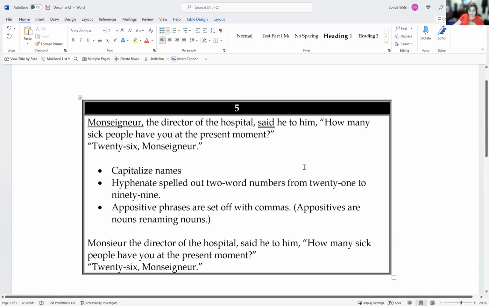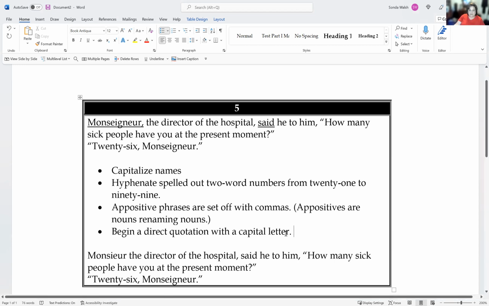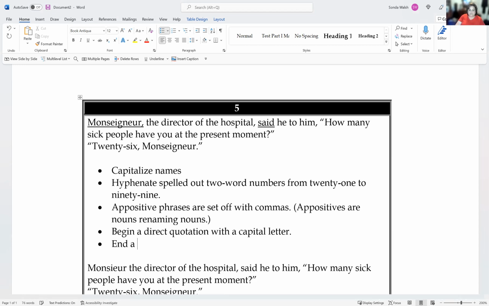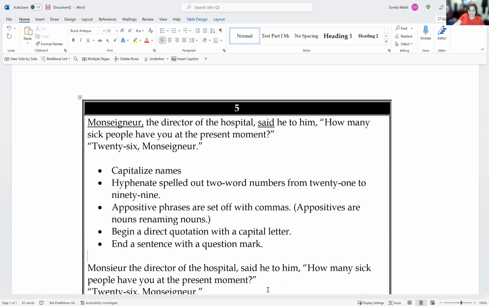We know that we begin a direct quotation with a capital letter. We end a sentence with a question, with a question mark. And then we've got hyphenate and capitalized names. All right, very good. That ends it for number 5.